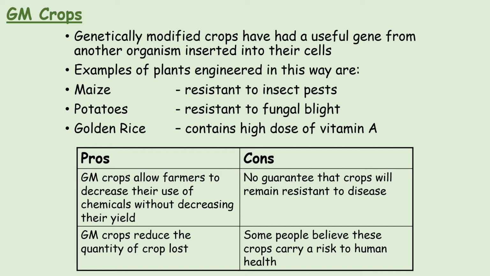So the advantages of genetically modified crops is that it allows farmers to decrease their use of chemicals without decreasing their crop yield, and it also reduces the quantity of crops lost. The disadvantage to genetically modified crops is that there is no guarantee that the crops will remain resistant to disease, and some people believe these crops carry risk to human health.